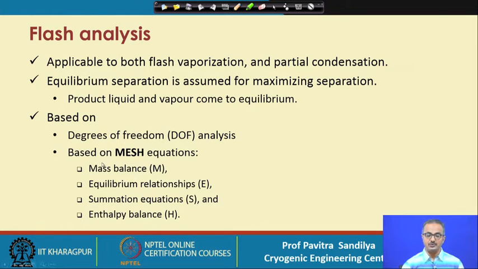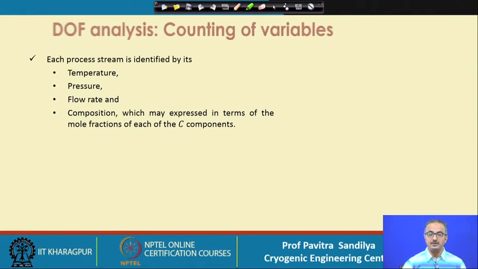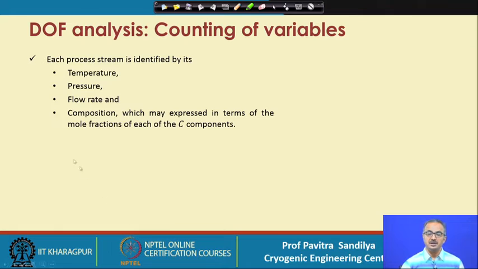Next we come to a set of equations, which we in short call MESH. M stands for mass balance, E stands for equilibrium relationship, S stands for summation equation and H stands for the enthalpy balance equation. Now we come to the degrees of freedom analysis, or DOF analysis.